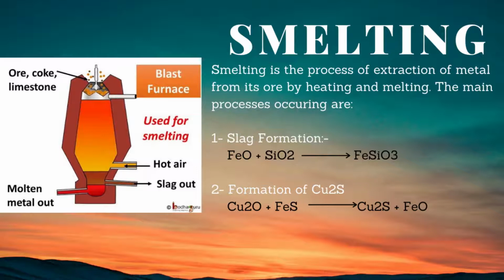The lowest point of the furnace consists of a shallow hearth in which the molten slag and the matte are collected and drawn out. The air blast enters the furnace through tuyeres, passing through the water jacket a little above the hearth. The reactions taking place are as follows. Number 1, ferrous oxide FeO combines with silica and comes to the surface in the form of slag. The reaction is FeO plus SiO2 giving ferrous silicate, or iron silicate, which comes as slag.